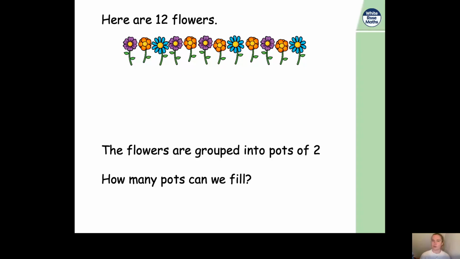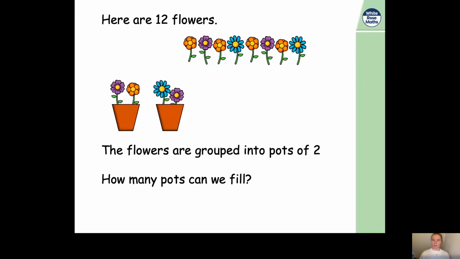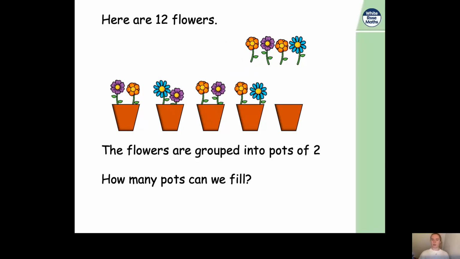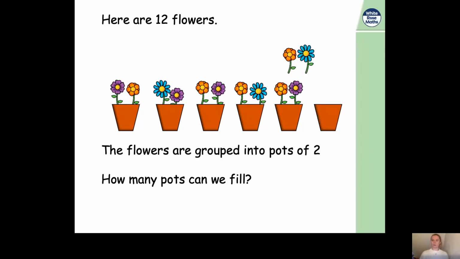So let's have a look if you got the right answer. Our first pot, let's put 2 flowers in. Our second pot, another 2 flowers, another pot with another 2 flowers, another pot with another 2 flowers, another pot with another 2 flowers, and oh, we've got 2 flowers left. So how many pots do we need more? Yes, we need 1 more pot.